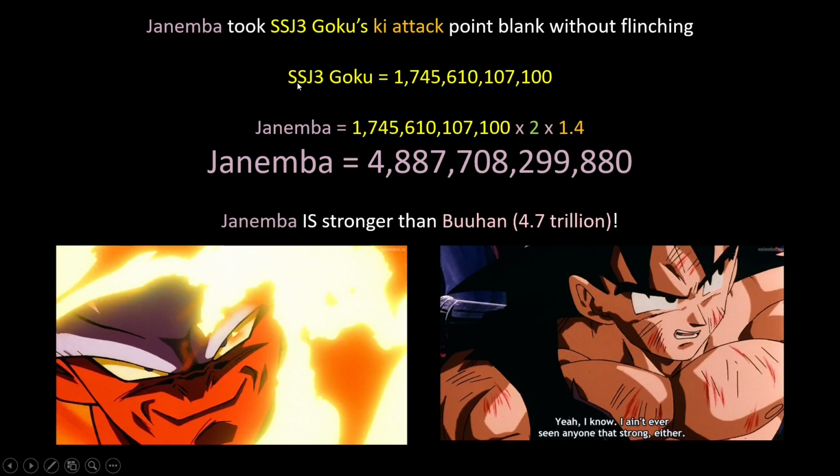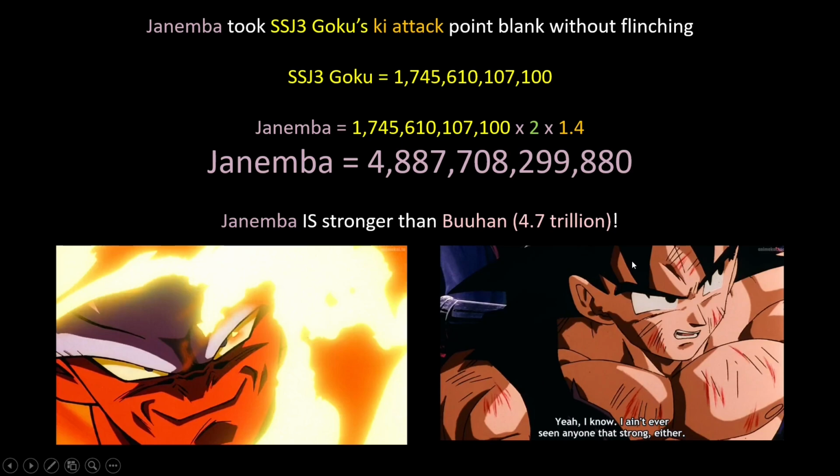That brings Janemba's power to 4.8 trillion, and that means Janemba is stronger than Buhan, who was only at 4.7 trillion, and Goku even confirms it. "I ain't ever seen anyone that strong either." And in the GT timeline, this movie takes place after the events of the Buu saga, so yes, even though Goku has met Buhan, Janemba is stronger than Buhan.